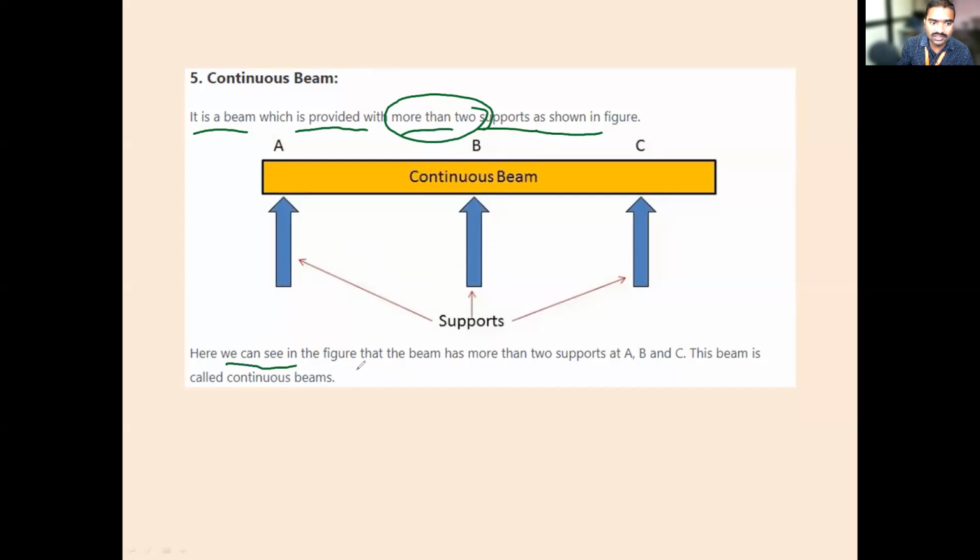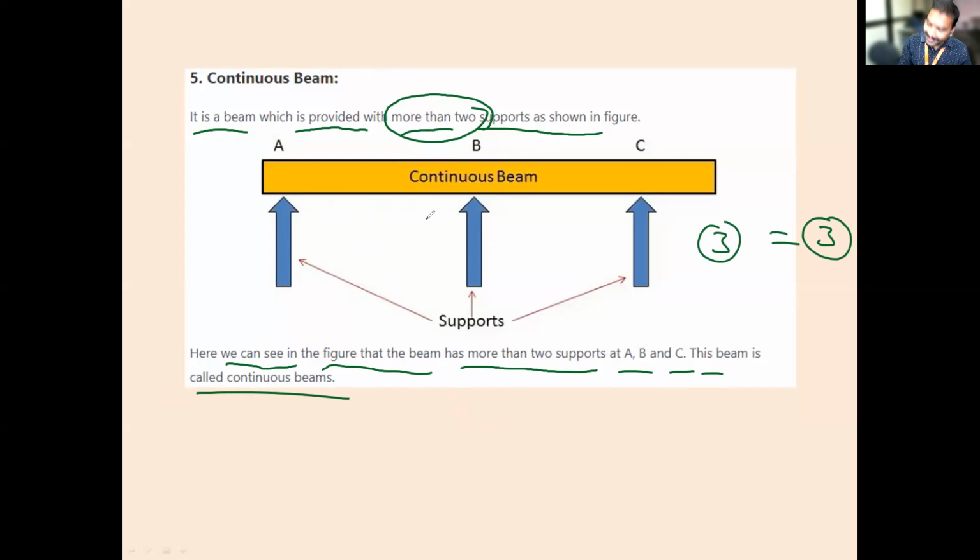So here we can see in the figure, the beam has more than two supports A, B, and C. The beam is called a continuous beam. In this case, only 3 supports are there. We have 3 equilibrium equations. Is it determinate or indeterminate? Determinate. Sir, if in the question they have given more than 3, it will become indeterminate? Wait, I am explaining that also. In this problem, there are only 3 reactions. That's why you are saying it is determinate.